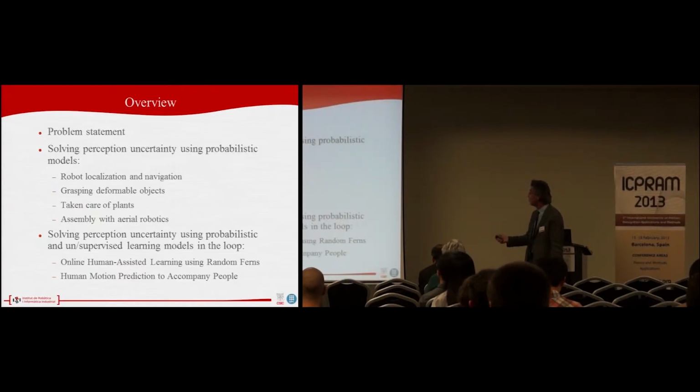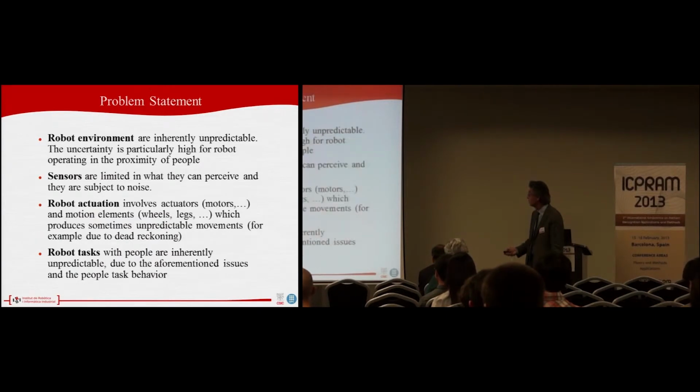First I will talk about the problem statement, then solving perception uncertainty using probabilistic models, the ones we typically use in robotics, and using the same, but also with supervised or unsupervised learning models in the loop. That is what I'm trying to explain here. Well, the first is the problem statement.